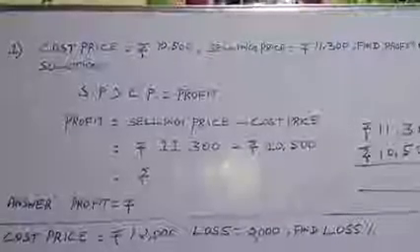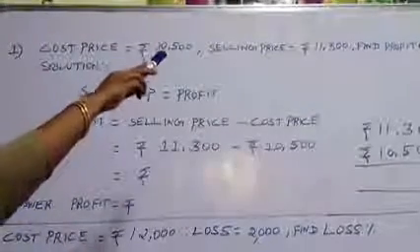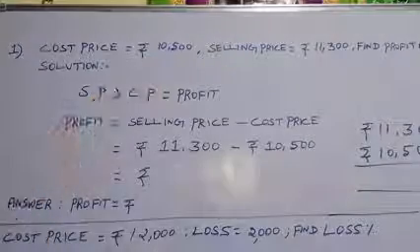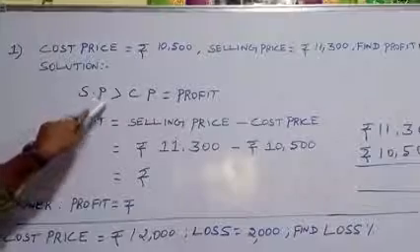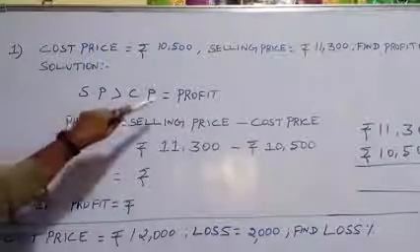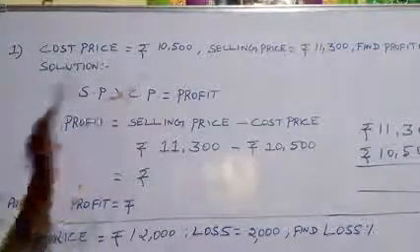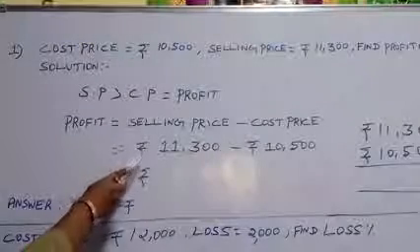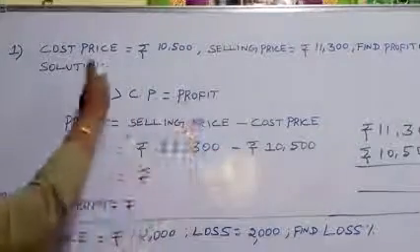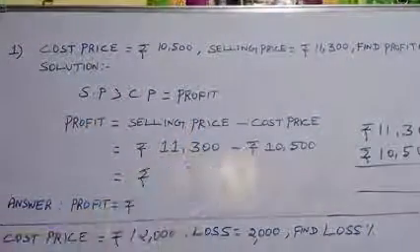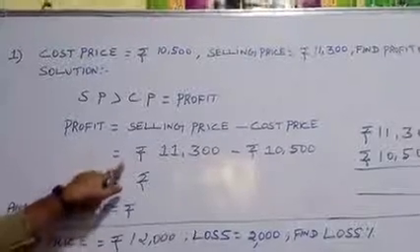Okay, children, our next problem. Cost price is equal to rupees 10,500 and selling price is rupees 11,300. So find profit or loss. Children, listen here. Selling price is greater than the cost price, so surely we get profit. So profit formula is selling price minus cost price. Our selling price is rupees 11,300 minus our cost price 10,500. So we need to subtract 10,500 from 11,300.